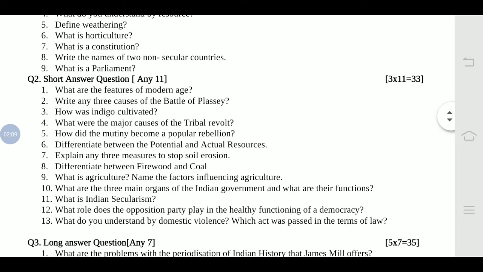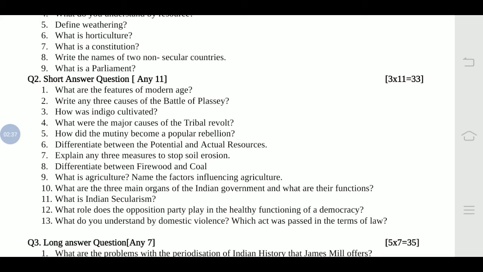Short answer question. So overall out of 13 you have to write down any 11, and each question carries 3 marks. So at least 3 points you have to write down in each and every answer. What are the features of modern age? 3 points again. Write any 3 causes. So directly 3 causes of Battle of Plassey you have to write down. How was indigo cultivated? In 3-way procedure.